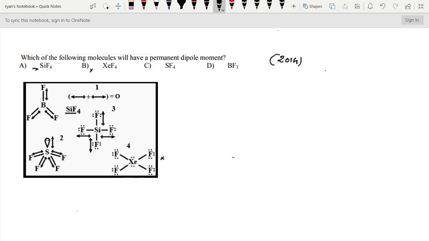B is wrong. Now we can consider BF3. In BF3 also, the dipole moments cancel each other. Hence, it does not have the permanent dipole moment. This is also wrong. In the case of SF4, here the hybridization is sp3d. I hope you know how to find out the hybridization. This is a see-saw structure and thus has a net dipole moment. Therefore, here the answer is SF4.